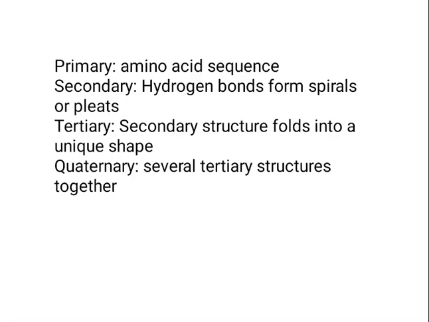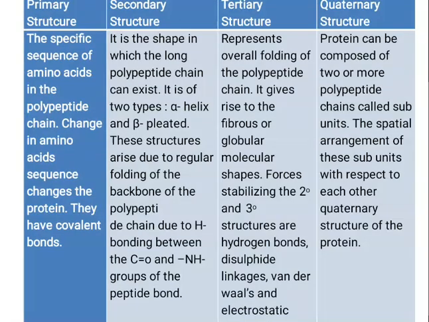Let us talk about now beta pleated structure. What is this beta pleated structure? Beta pleated structure is also called flat sheet. Now if size of R group, alkyl group is relatively small, then the polypeptide chains will lie side by side in a zigzag manner with alternate R groups on the same side situated at fixed distances apart. Now 2 such neighboring chains will be held by intermolecular hydrogen bonds.